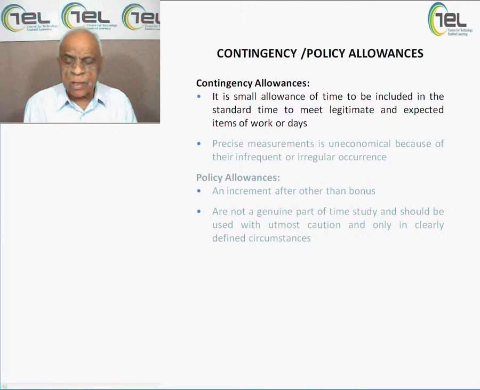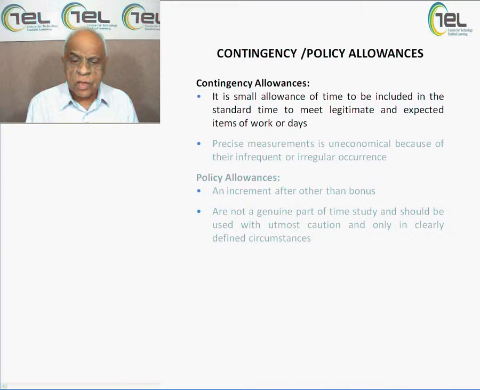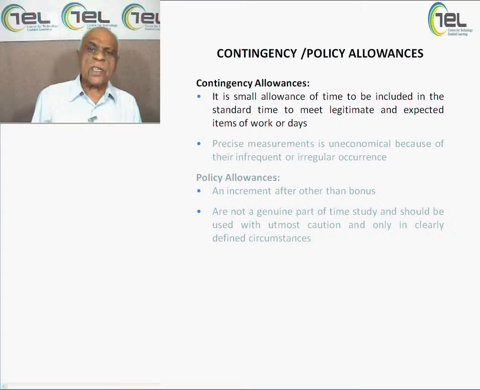Now there is a standard time of production, and keeping that in mind, we see how legitimate work he is going to do in a number of hours, number per day, or number of days for a month, and all those are taken into consideration. So these are the contingencies which he has to take into consideration, and then these allowances will fall into the category of contingency. Again, I'm repeating: standard time to meet legitimate and expected items of work or days. The standard time is there. Let's say production takes 40 hours, 50 hours. So keeping in mind that 40, 50 hours, he has to take into consideration how much he can achieve as far as the contingency allowance is concerned.